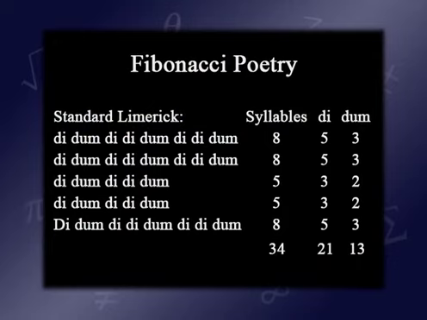The total number of D's and dums in the lines is 8 syllables, 8 syllables, 5 syllables, 5 syllables, and 8 syllables. How many D's in the first line? 5. How many dums? 3. So we have 5 and 3, 5 and 3, 3 and 2, 3 and 2, 5 and 3. We're full of Fibonacci numbers. In fact, the total number of syllables in the limerick is 34, a Fibonacci number. The number of D's is 21, a Fibonacci number. The number of dums is 13, a Fibonacci number.